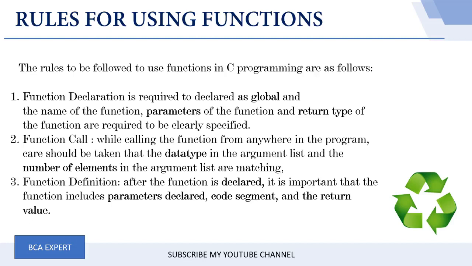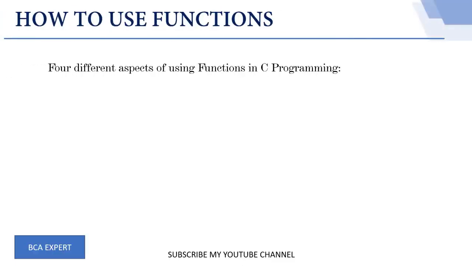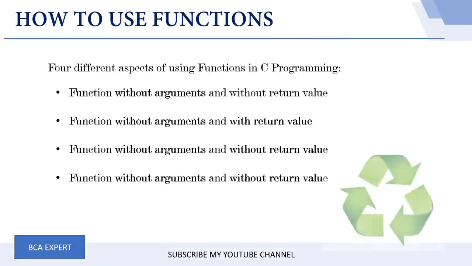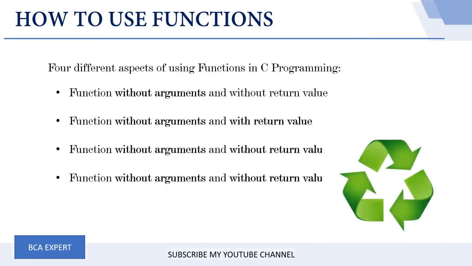Followed by that, we shall understand how to use the functions. There are four different aspects for using the functions in C programming. The first is the function without argument and without return value. In this case, you don't pass any arguments to the called function, and similarly, from the called function's end, you don't pass any values back to the calling function.